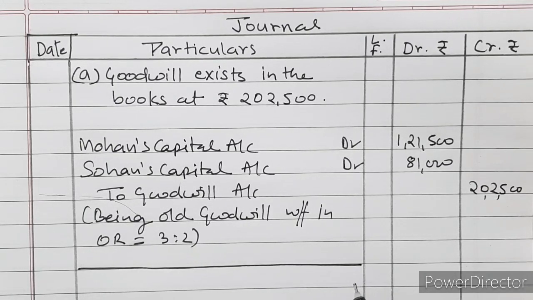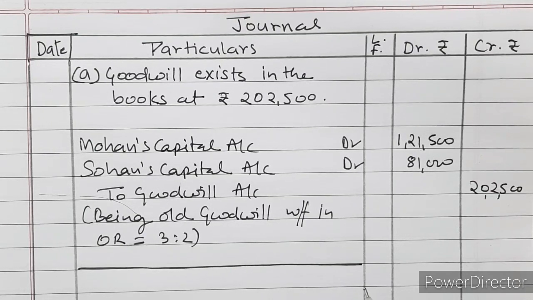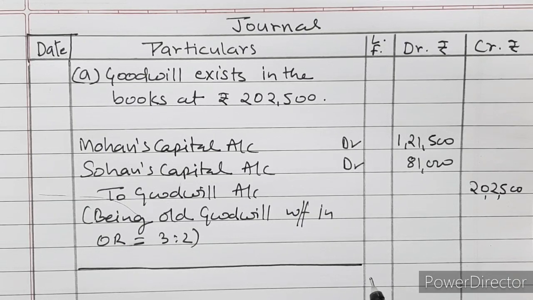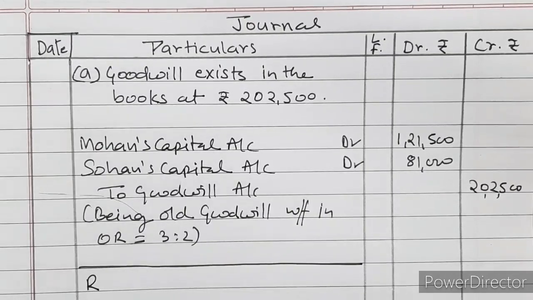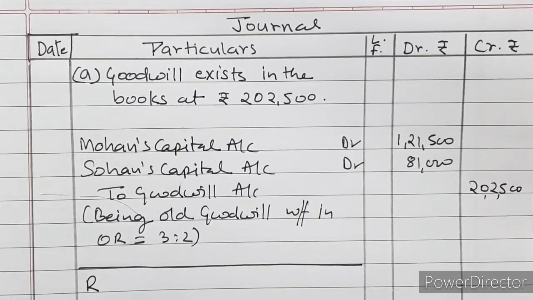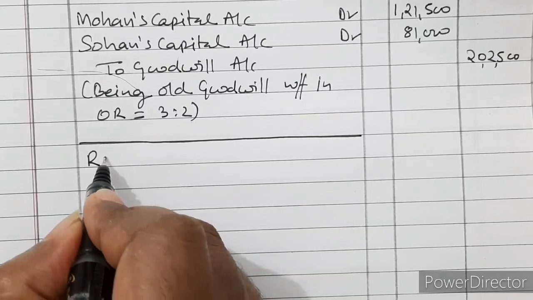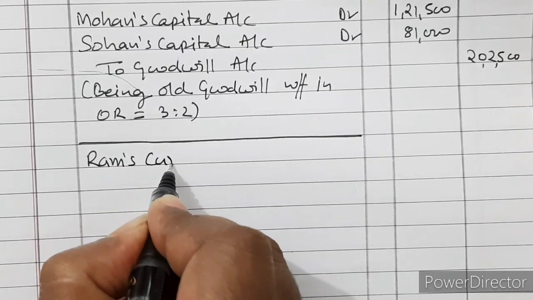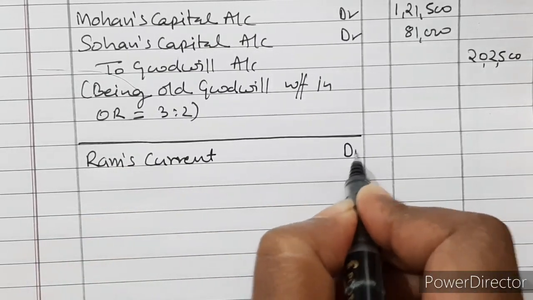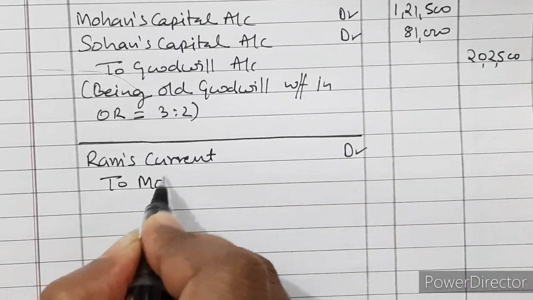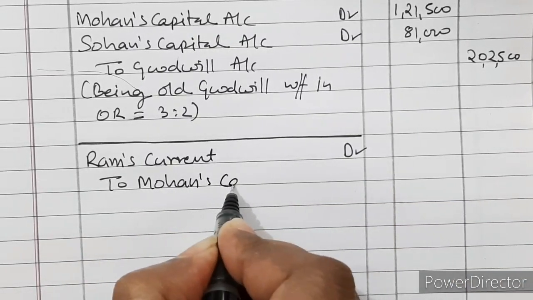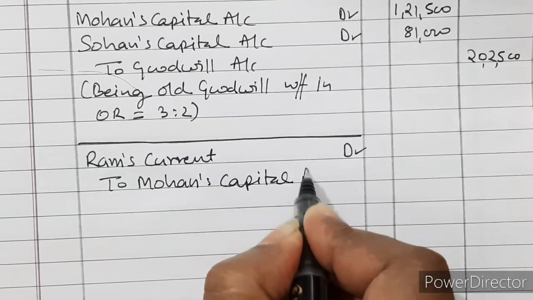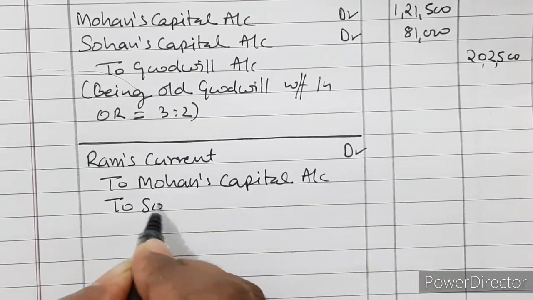Now we will pass the treatment for goodwill of the new partner, that is Ram, who has come for 1/4 share, and Ram's portion is 50,625. So Ram's current account debited to Mohan's capital account and to Sohan's capital account.